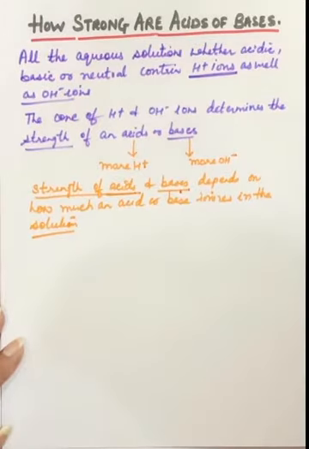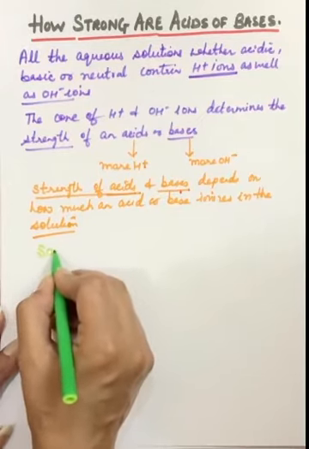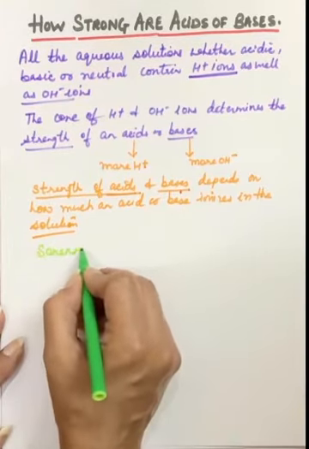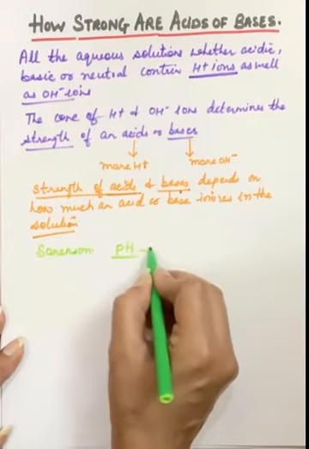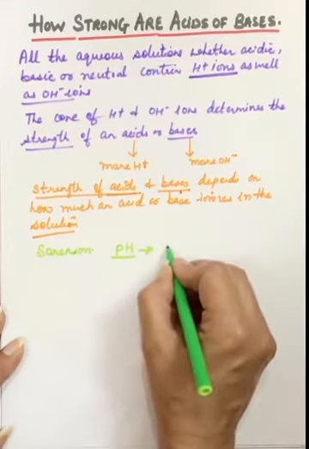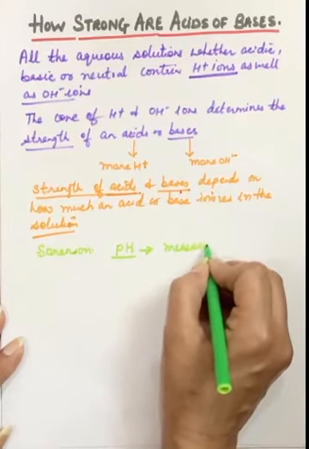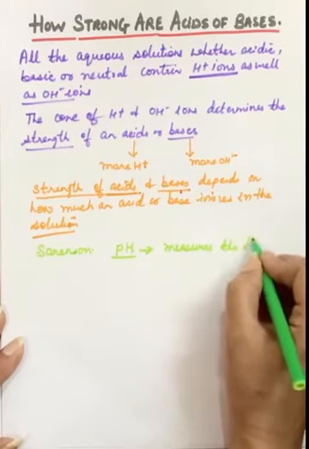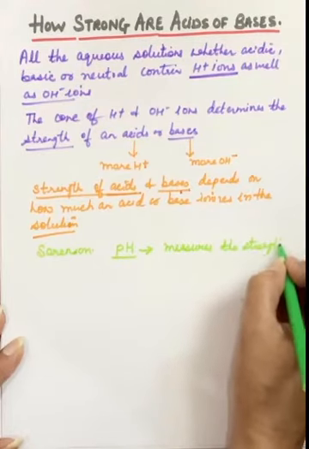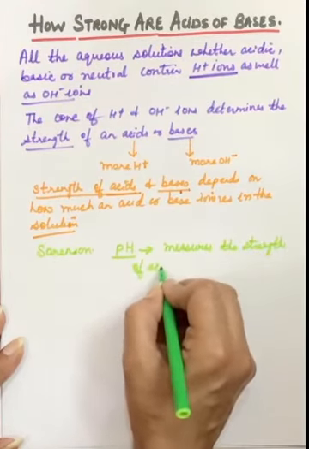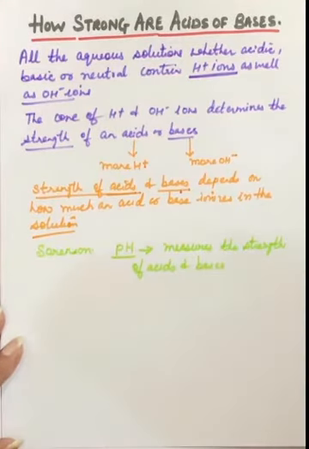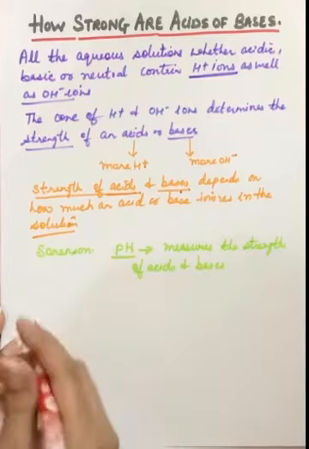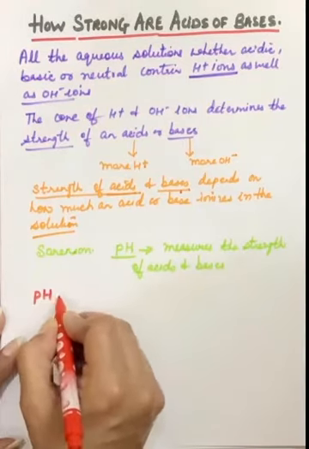And to understand the whole thing about the strength of acids and bases, Sorensen introduced a term, and that term is the pH. What is pH? The definition of pH is that it measures the strength of acids and bases. When we write pH, remember the P here is small and H is capital.